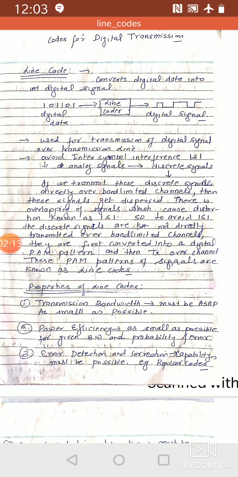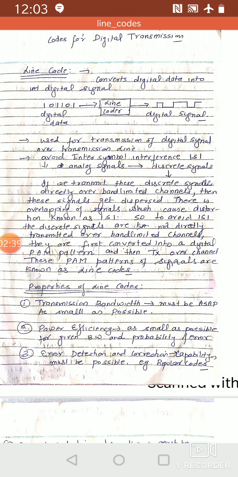Next one is ease of detection and decoding. When we encode any digital data into a digital signal for transmission at the transmitter side, on the receiver side we have to convert these digital signals back into digital data. That's why the coding and detection must be proper for line codes. Next property is favorable power spectral density.